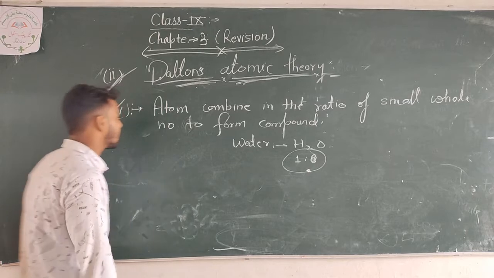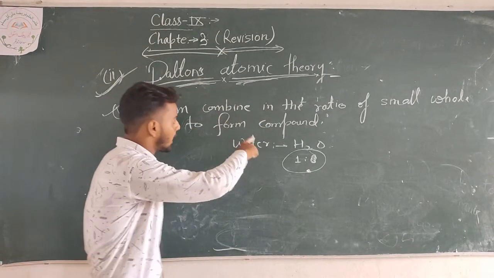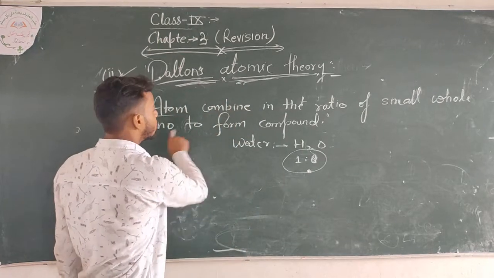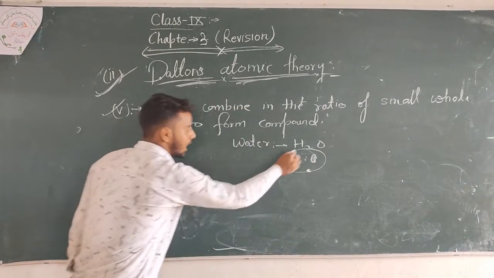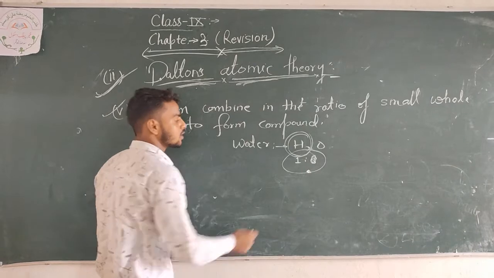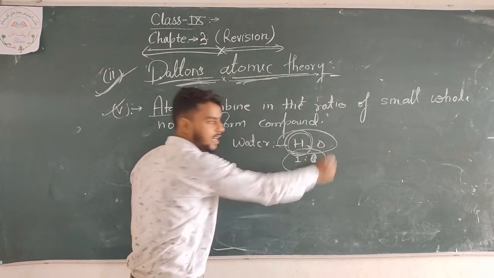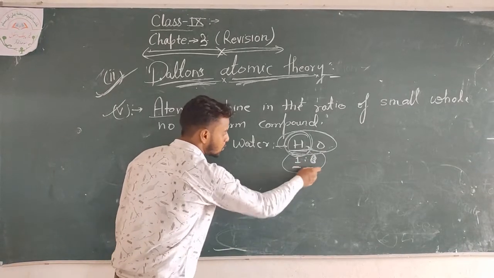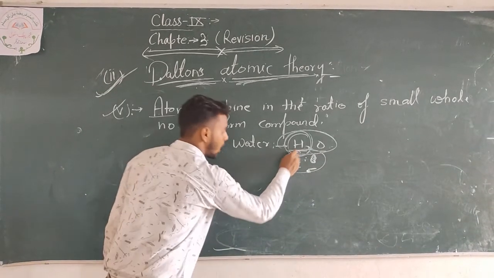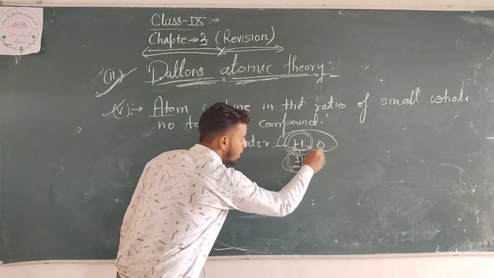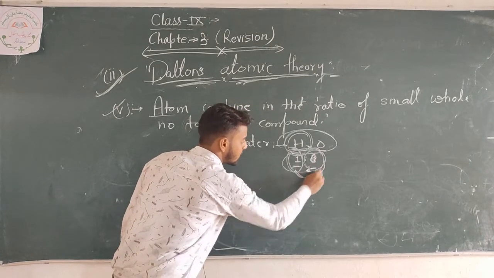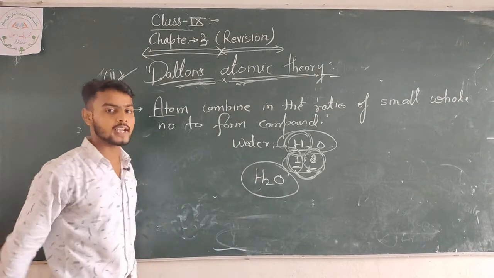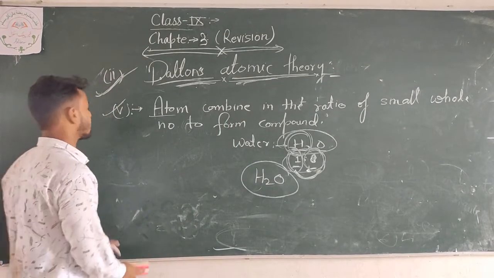That means atoms combine in the ratio of small whole numbers to form a compound. The ratio between hydrogen and oxygen is 1:8. That means when small whole numbers combine, they form a compound. It is the fifth theory of Dalton.